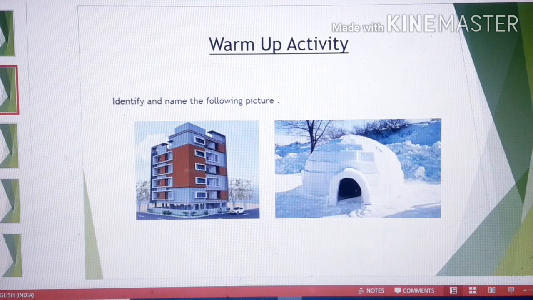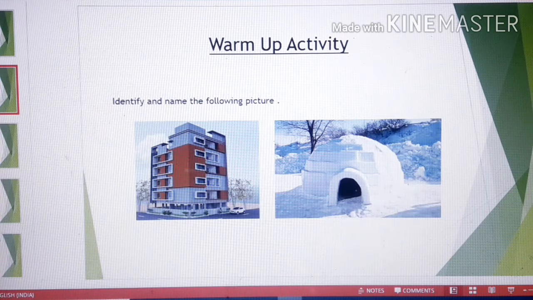Before that, let's do one warm-up activity. Identify and name the following picture. You can see here two pictures, right? Where people stay. So first picture, what is it called? Apartment, yes. And the second picture, what is it called? Igloo, right. So we are going to study about the different types of houses.